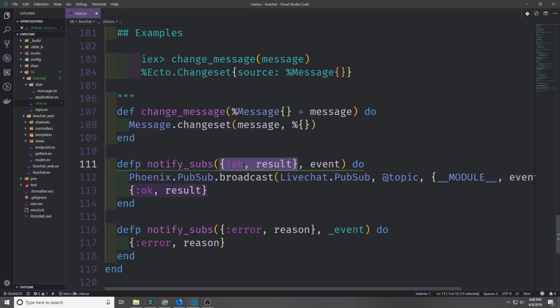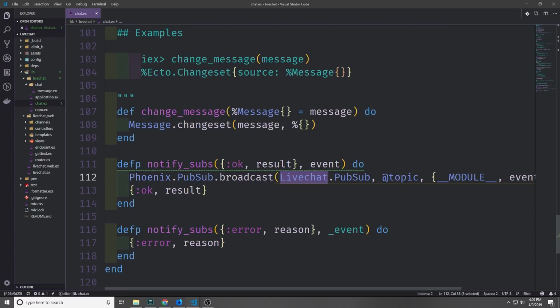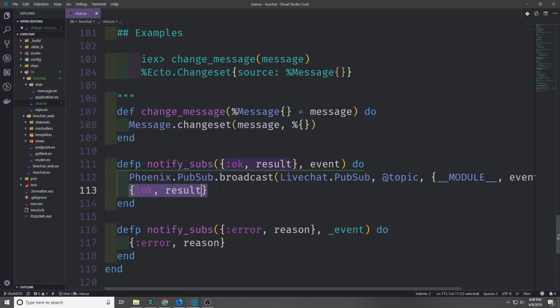If the first argument is a tuple of :ok and result, then we want to call Phoenix.PubSub.broadcast, pass in our server name, which will be LiveChat.PubSub, pass in the topic, and then we'll pass in a tuple with our module and the event as well as the result. Then we'll return a tuple of :ok and result from this function.